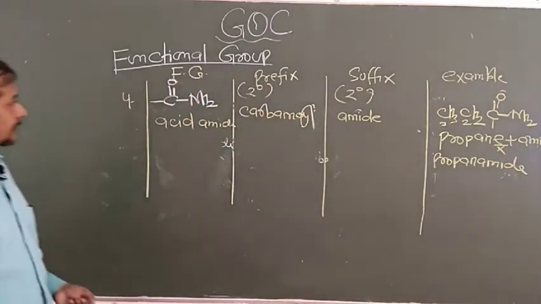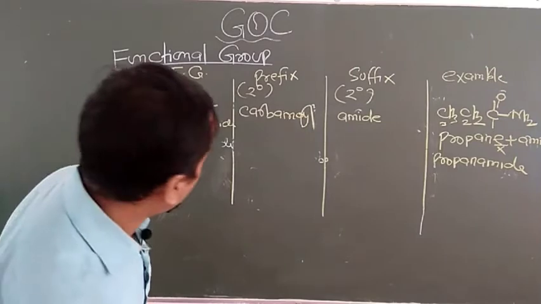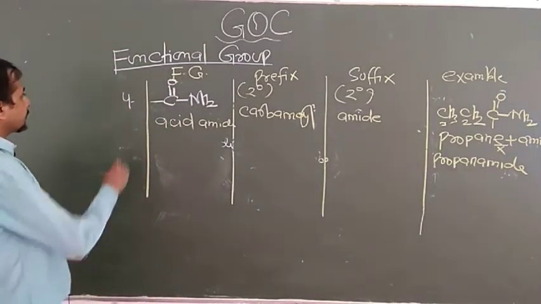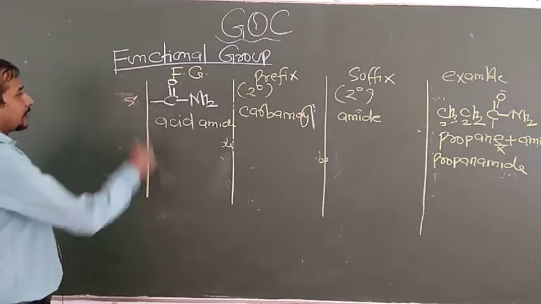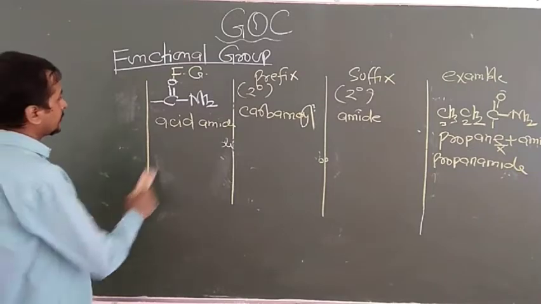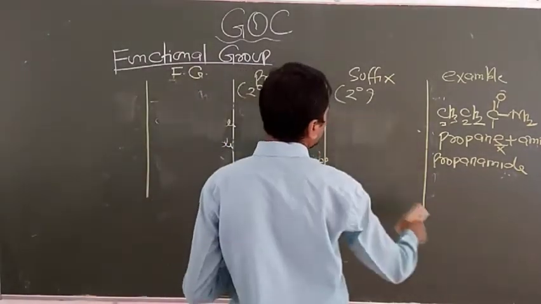Okay dear students, are you getting this? So the fourth period is given to the amide. Sorry, this is the fifth periodic order, amide. Now the sixth periodic order is given to the cyanide.